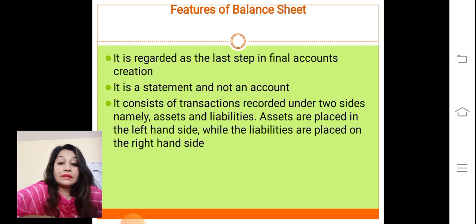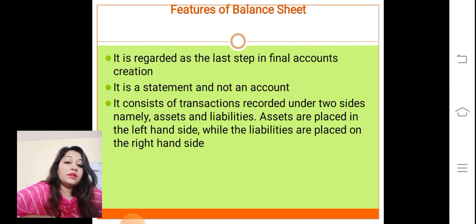Next, we will discuss some important nature and features of balance sheet. Starting with the first point, it is regarded as the last step in final account creation. I have already discussed that in the final account we have three things. First is trading account, second is profit and loss account, and the last one is balance sheet. So balance sheet comes in the last and final step. Before trading and profit and loss account, we cannot prepare the balance sheet of the company.